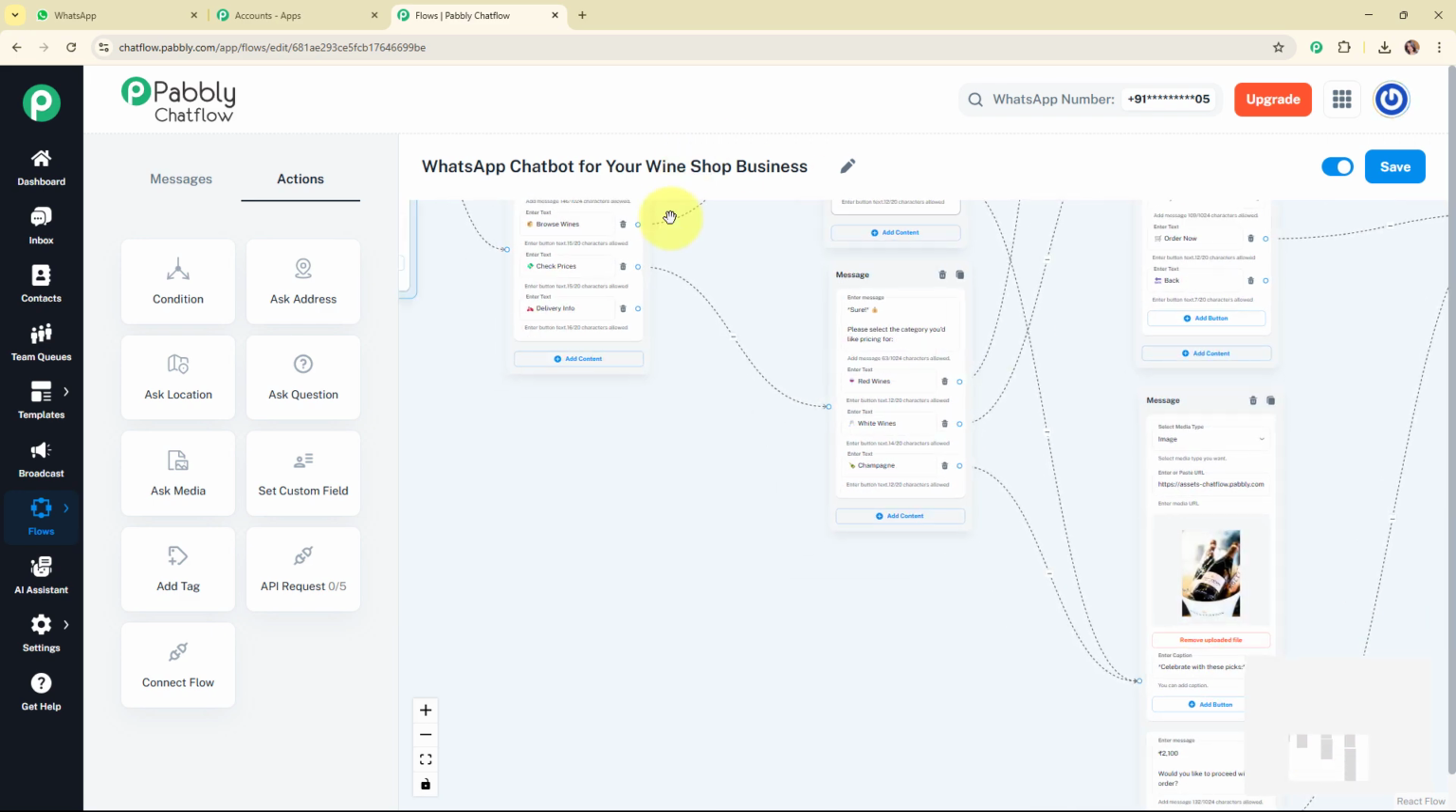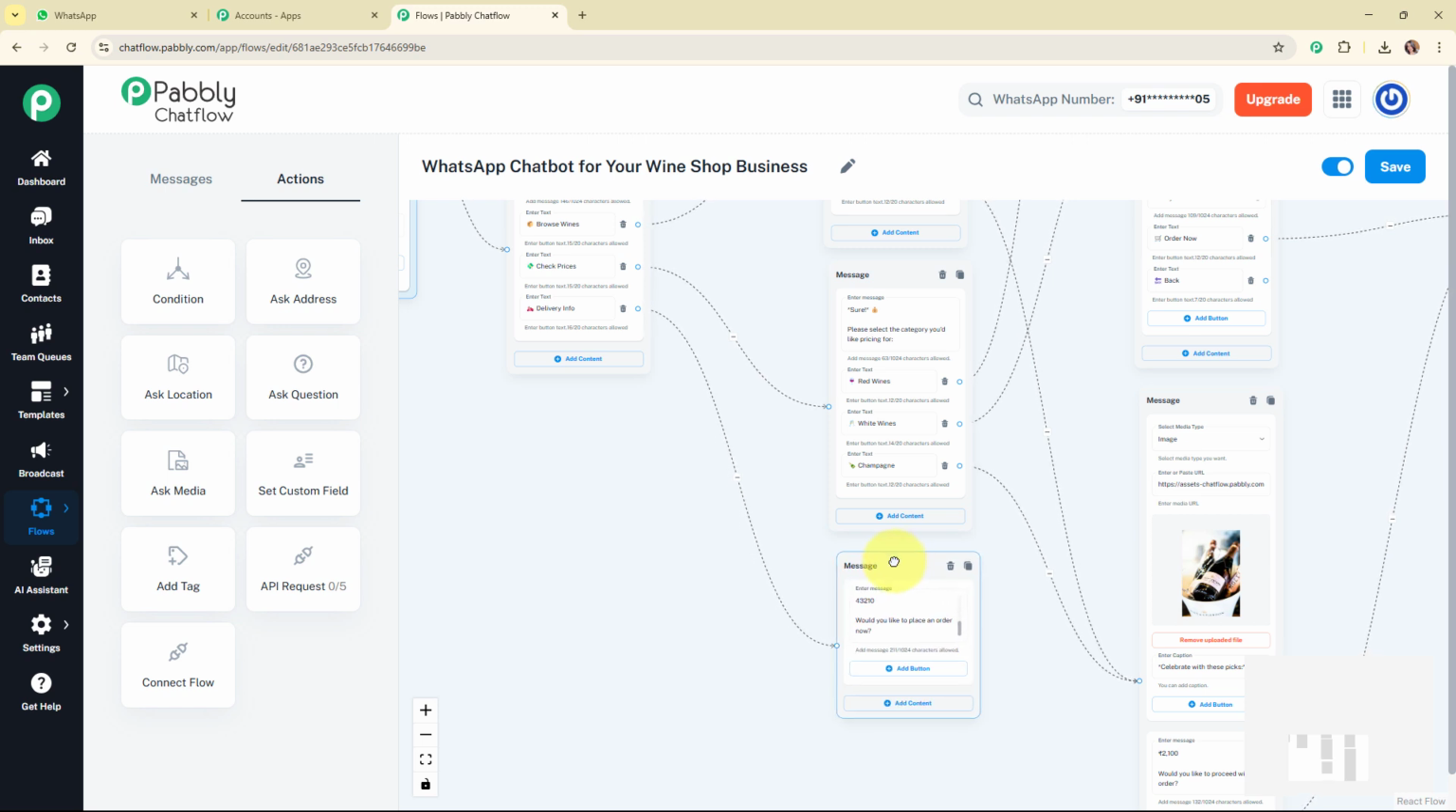Alright, so now after setting up this quick reply button as well, let's move to the last quick reply button, that is Delivery Info. And for that I'm going to add another message box over here, and here I'm going to enter the text as: We offer delivery within 5 kilometers of the store, and these are the delivery details such as delivery hours, payment option, and the phone number for urgent orders.